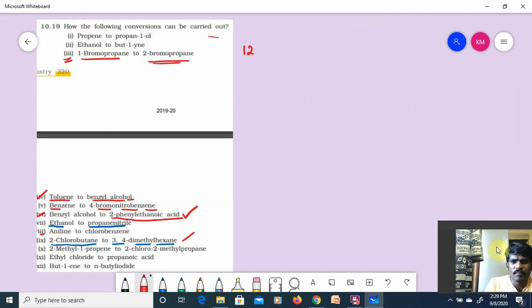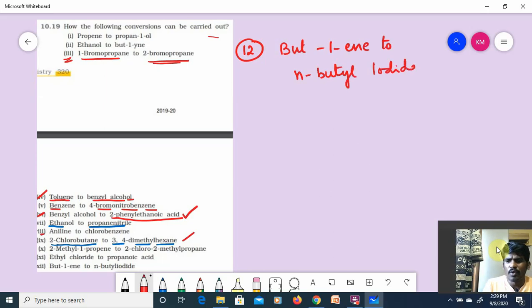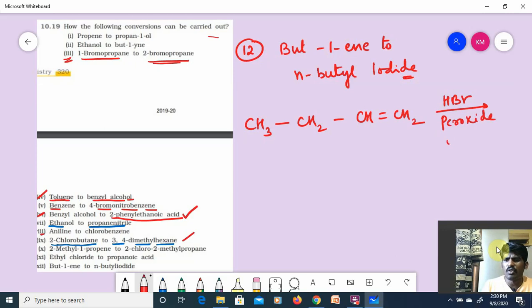Next one is the 12th: but-1-ene to n-butyl iodide. But-1-ene is CH3CH2CH=CH2. Obviously, what will I do? First, HBr in the presence of peroxide. Which rule needs to be followed? Anti-Markovnikov's rule. CH3CH2CH2CH2Br.